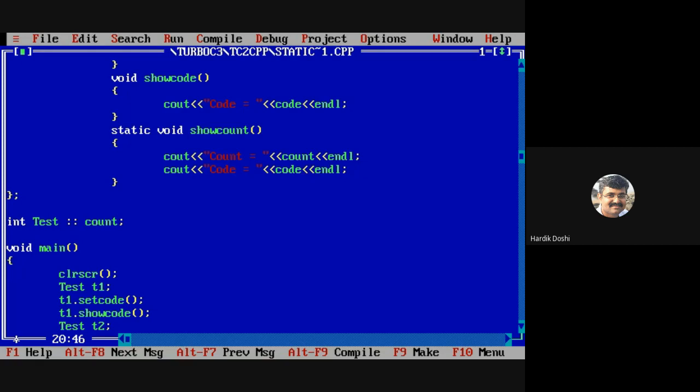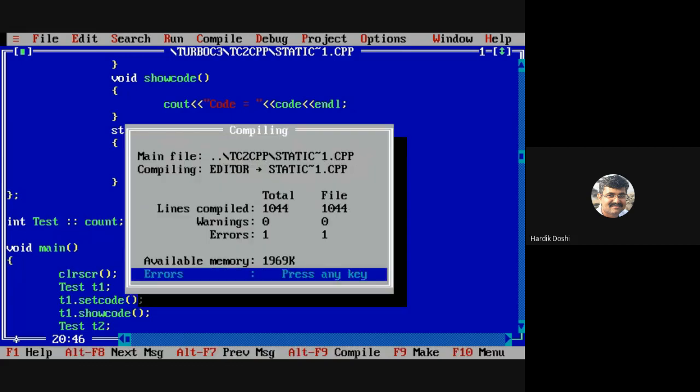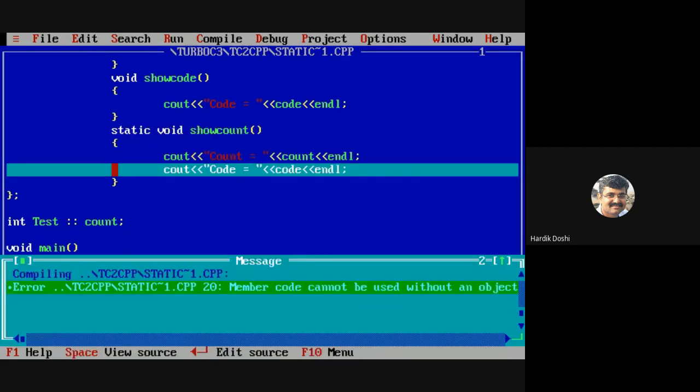A static function can access static members only. See the error: member code cannot be used without an object. It means in a static function, if I want to access a non-static member, then compulsorily I need to have an object. Then and only then I can access the member of the class. Otherwise not.